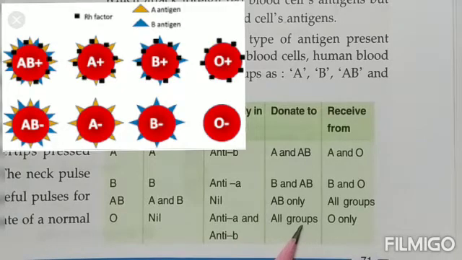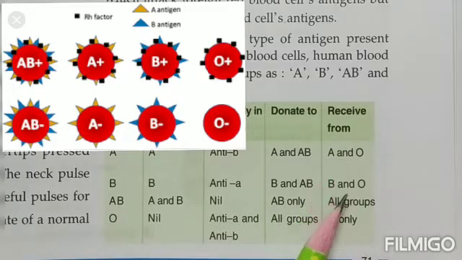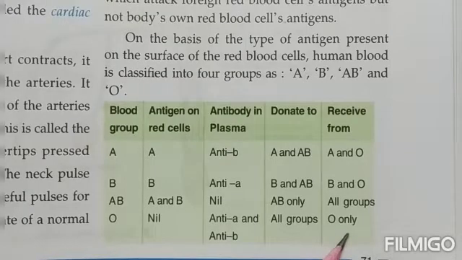That means they can give to A, B, AB and O. But they can take the blood from only the ones who have a blood group O. That means they are the universal donors. O is a universal donor and this one is a universal receiver.